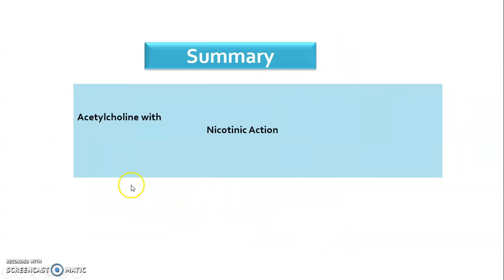In this session, we covered acetylcholine and acetylcholine's muscarinic action and nicotinic action.